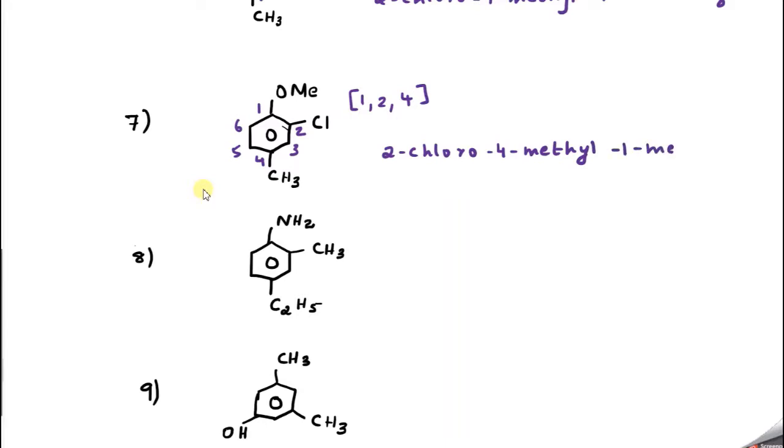So here many students will have doubts, sir, both are M, right? So you can take one by one. Okay. So for methyl, then what will come? 1-methoxybenzene, correct? So 2-chloro, 4-methyl, 1-methoxybenzene.